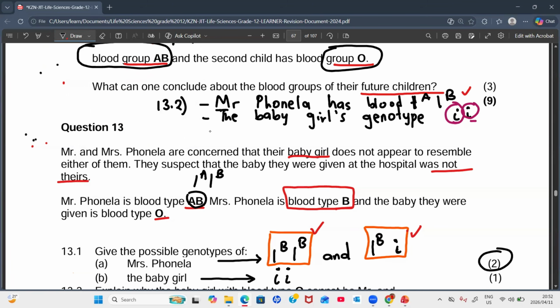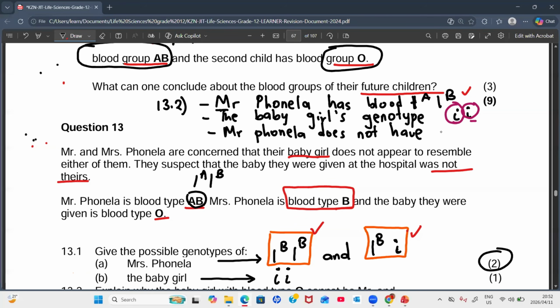You now say Mr. Fonella does not have the recessive allele to be able to make the blood type O for the baby girl. Okay. So Mr. Fonella does not have this recessive allele.